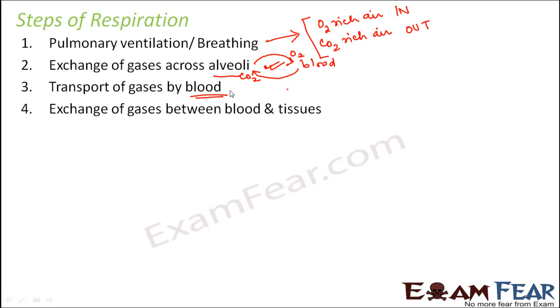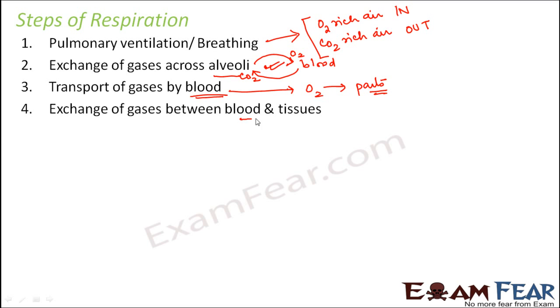Now what will the blood do? Since it has already given carbon dioxide to the alveoli and taken in oxygen, it will carry this oxygenated blood to different parts of the body. When I say different parts of the body, they are nothing but different tissues of the body.